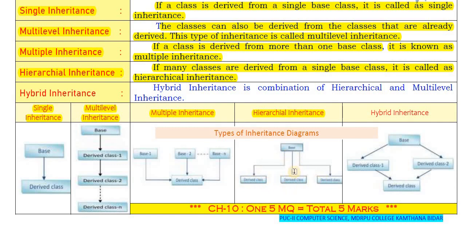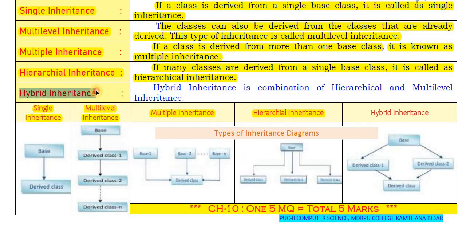From a single base class we are creating many new classes. Here you can see derived class 1, derived class 2 and derived class 3. All these three derived classes are created from only one single base class. So this is hierarchical inheritance.